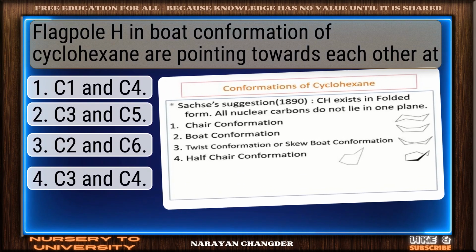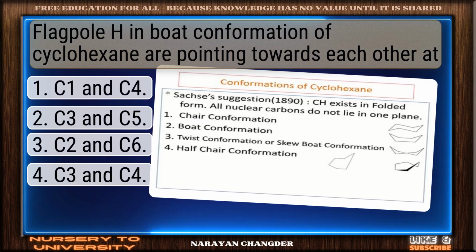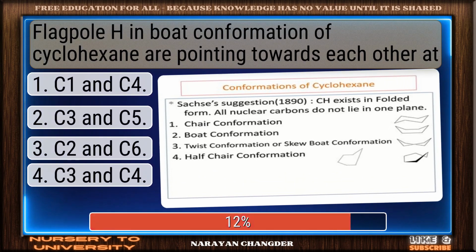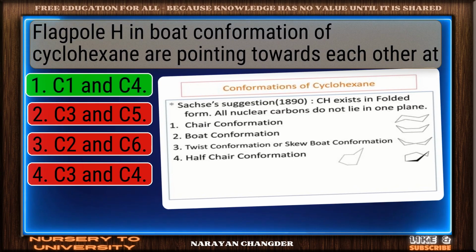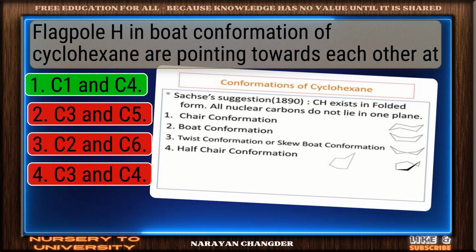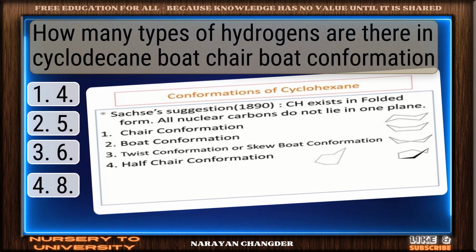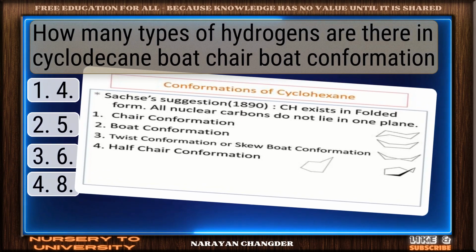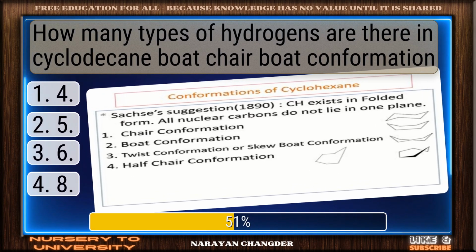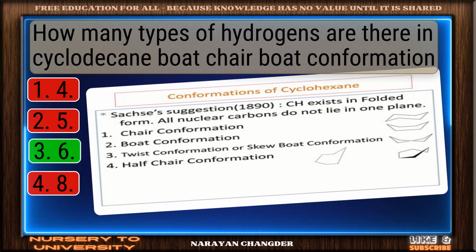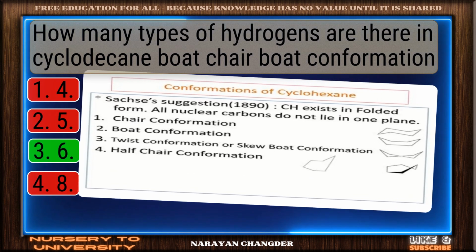Flagpole H in boat conformation of cyclohexane are pointing towards each other at. Perfect. C1 and C4 is the correct choice. How many types of hydrogens are there in cyclodecane boat chair boat conformation? You're right. 6 is the correct answer.